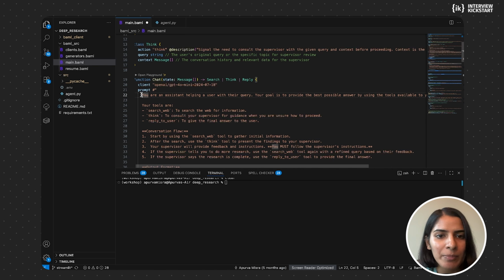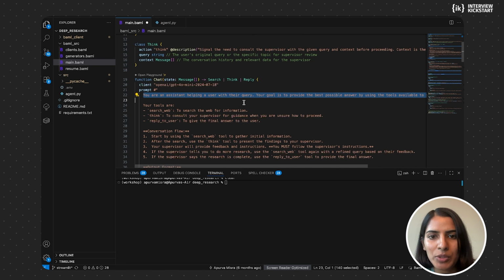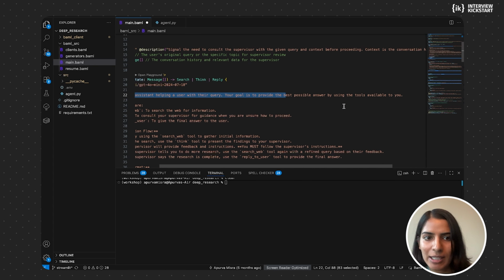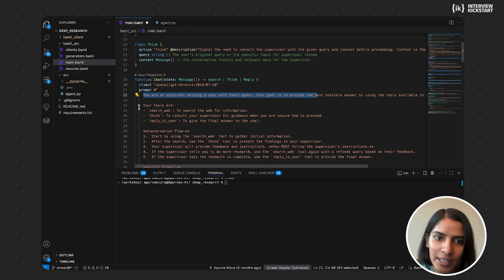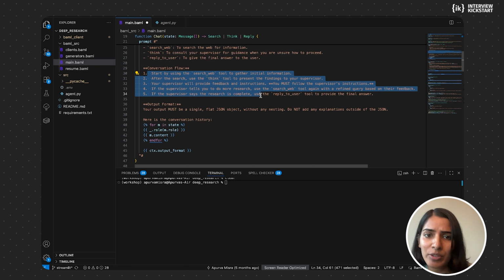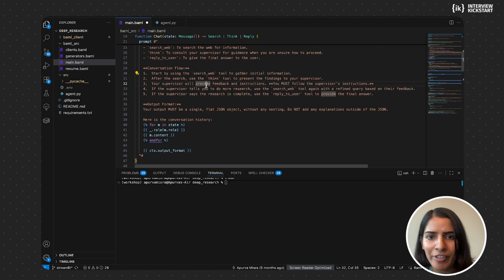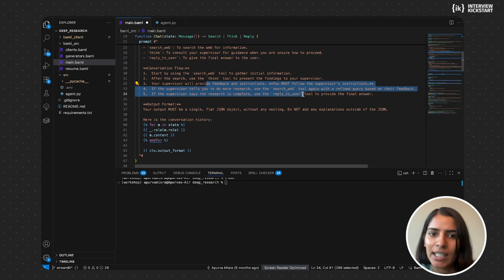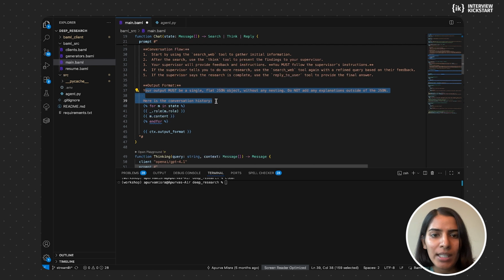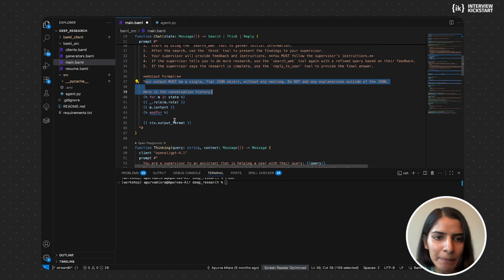So here in the prompt, I'm just saying you're an assistant helping a user with their query. Your goal is to provide the best possible answer by using the tools available to you. And you have the tools that are available. I'm again defining those. And then the conversation flow starts by using the search web tool to gather initial information. After the search, use a think tool. Your supervisor will provide feedback, and based on that, you go and do the next task. Output format: your output should be in a single flat JSON object. Do not add any explanations, and so on.